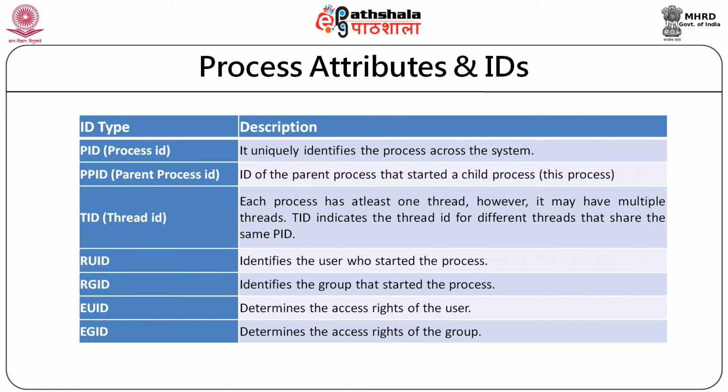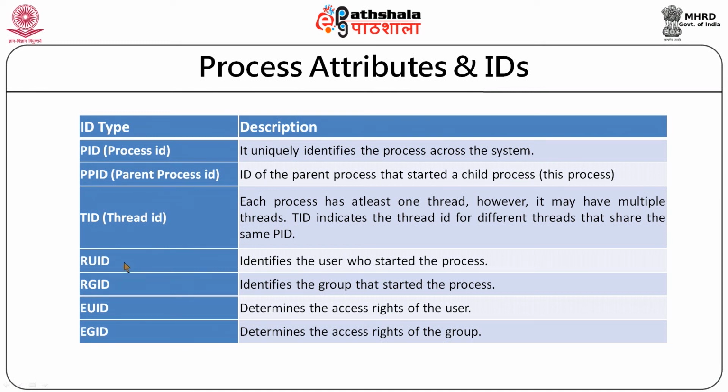Each process will have attributes. For example, when I am creating a process, it has a unique identifier, that is the PID. If it is a child process, there has to be a parent, so there can be a parent-child relation. As I said, a process is made up of threads, so there will be a thread ID along with the process ID. There is a unique thread ID for each process.